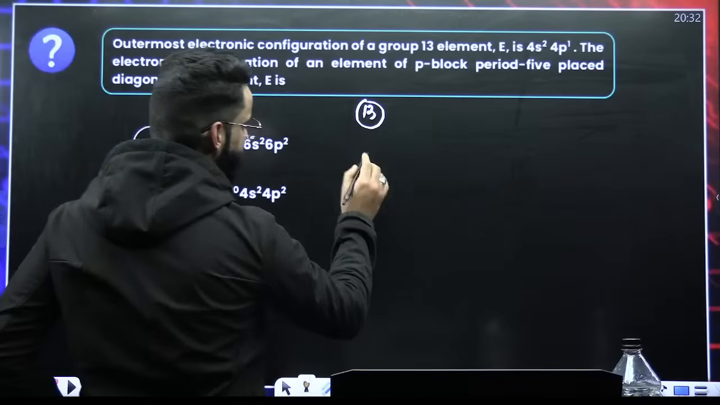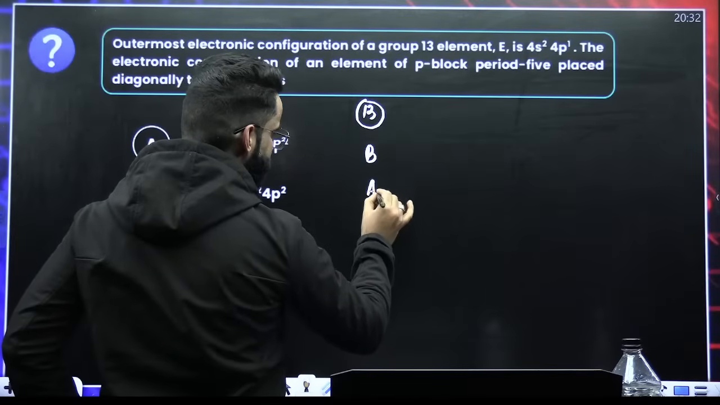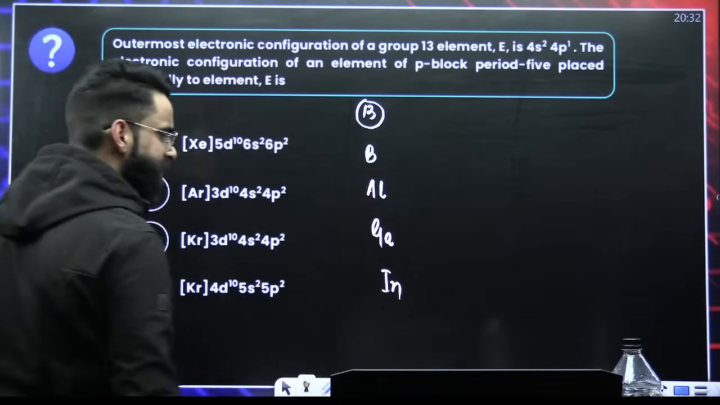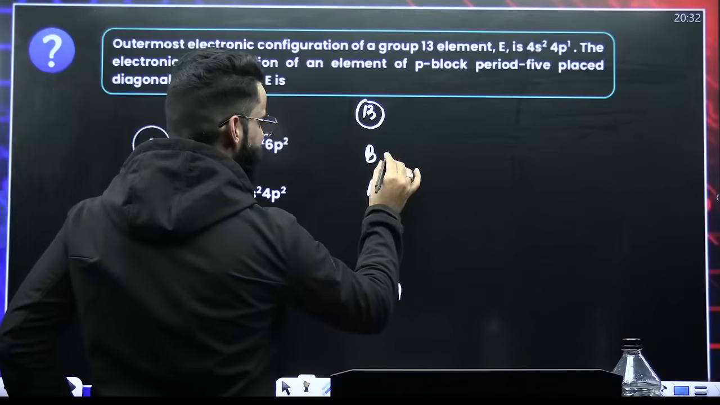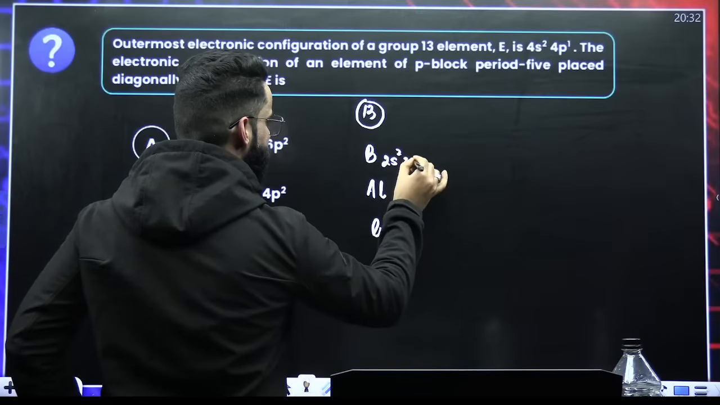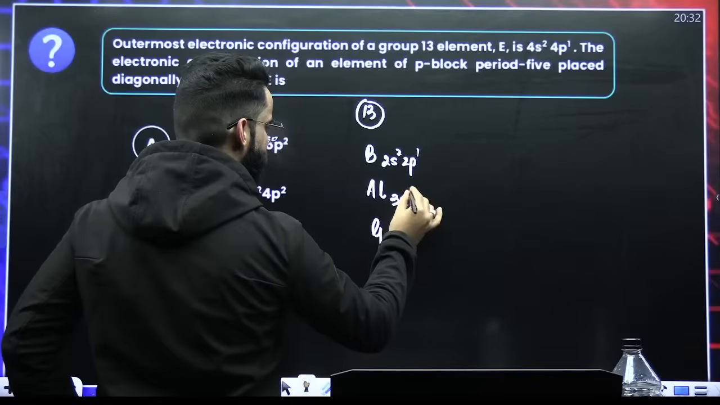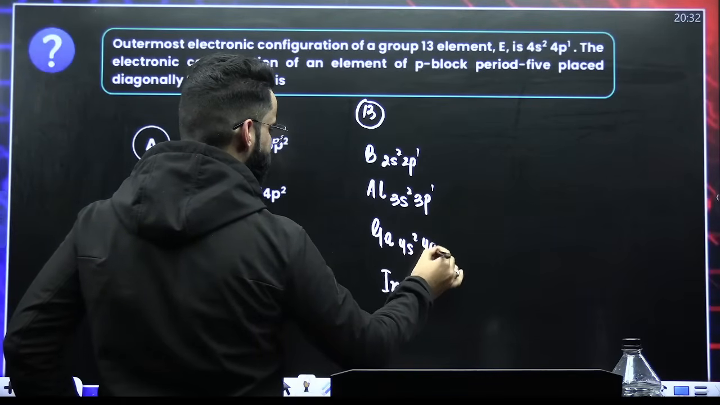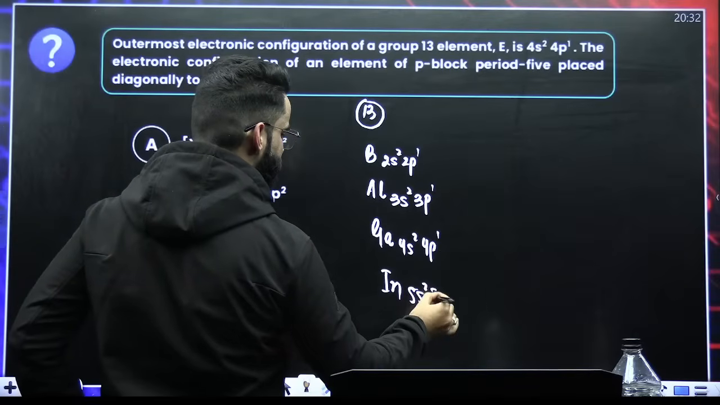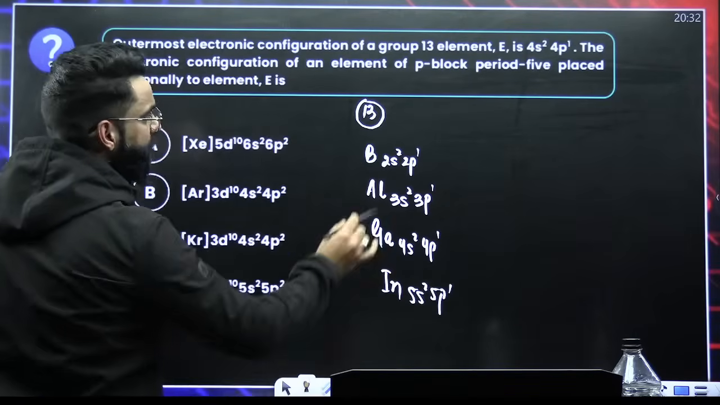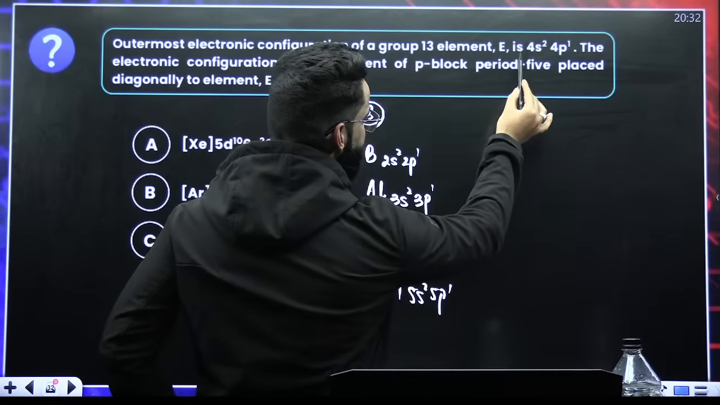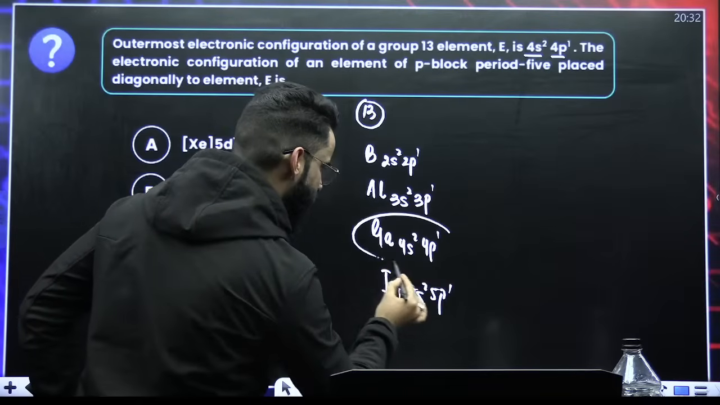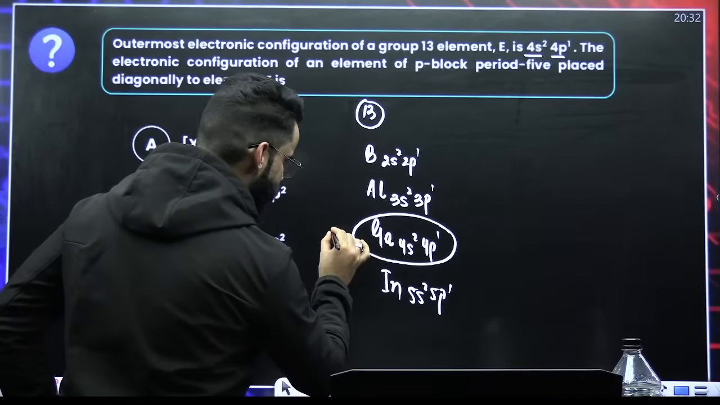See, if you talk about group 13 elements, boron, aluminium, gallium, indium, thallium. Boron's outermost configuration is 2s2 2p1. This one is 3s2 3p1. This used to be 4s2 4p1. Then 5s2 5p1. Correct? So they are talking about the element E, whose electronic configuration is 4s2 4p1. Now, which one has got 4s2 4p1? It's gallium. So this is your element E.